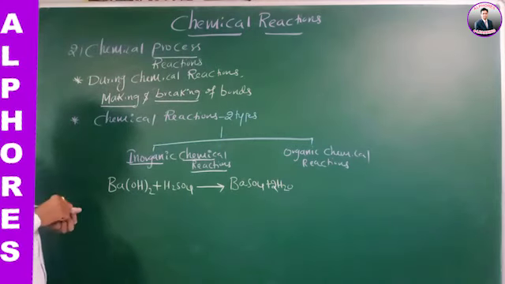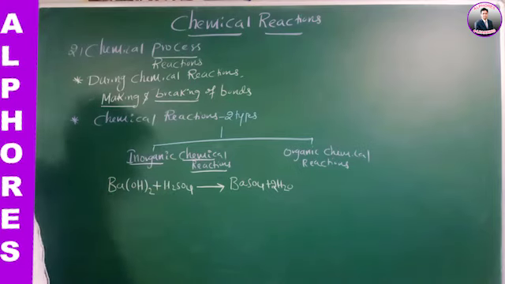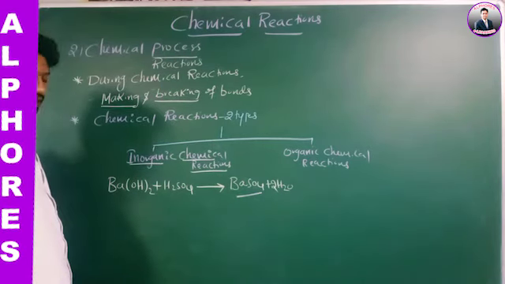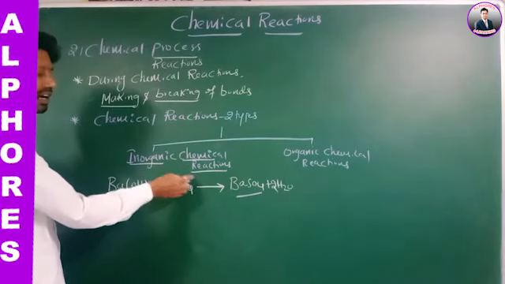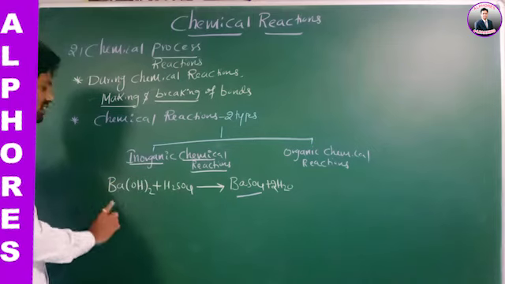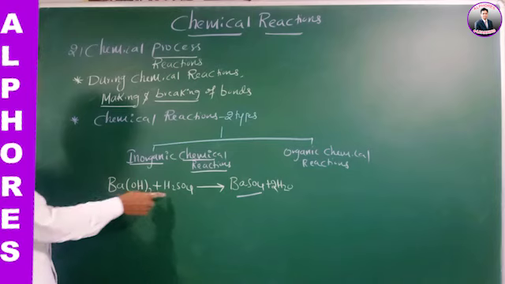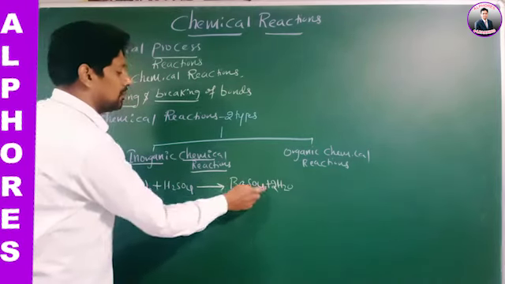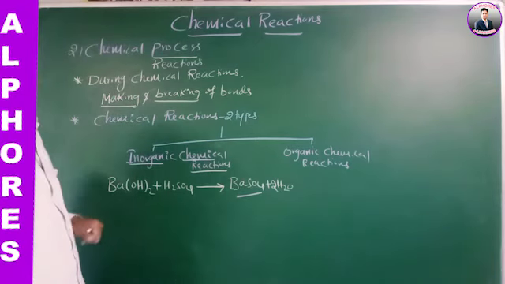See this reaction once. In this reaction, when Ba(OH)2 reacts with H2SO4, what is formed? BaSO4 is formed. To form BaSO4, first the bonds in these chemical compounds should be broken. After breaking bonds in these chemical compounds, then by forming new bonds, BaSO4 is formed. This is an inorganic chemical reaction.